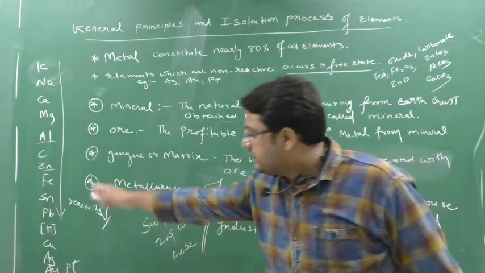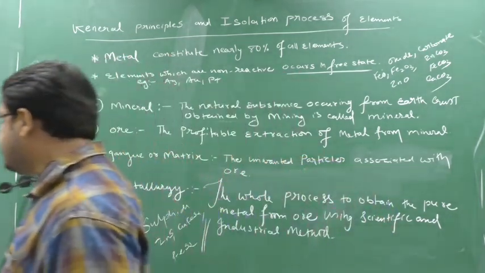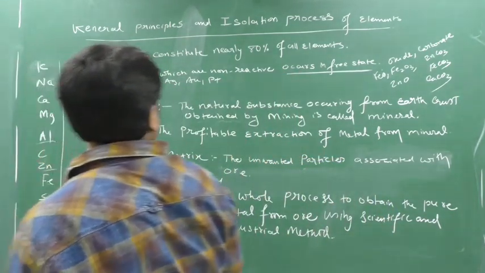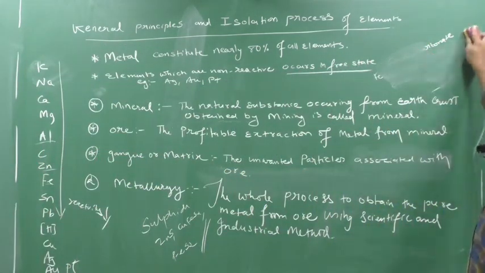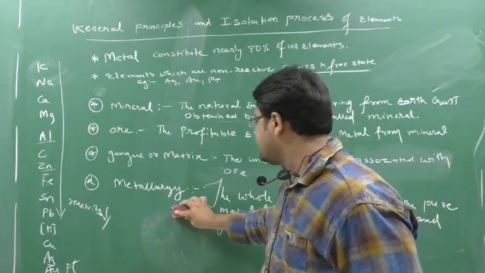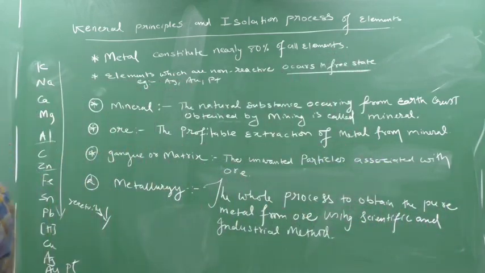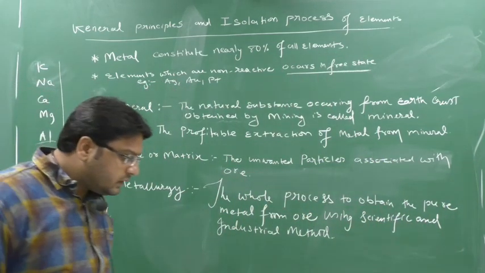And I told you the reactivity series. Here elements mean metals. So metals which are least reactive will not occur in a combined form. Instead they will occur in a free state. Means from the earth's crust we can obtain them directly, like gold, Au, can be obtained directly from the earth's crust, clear? Like platinum.